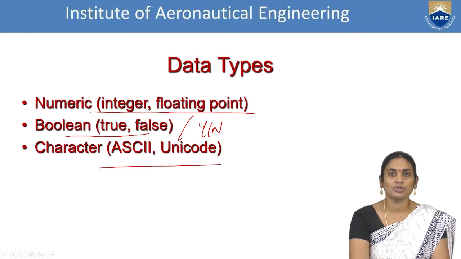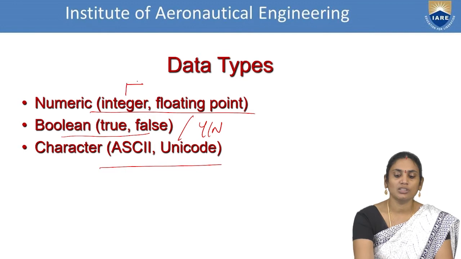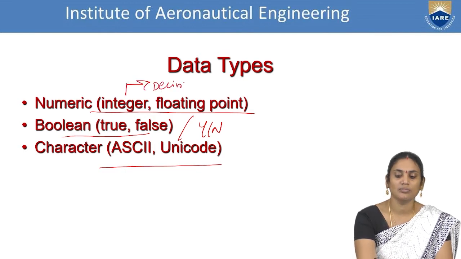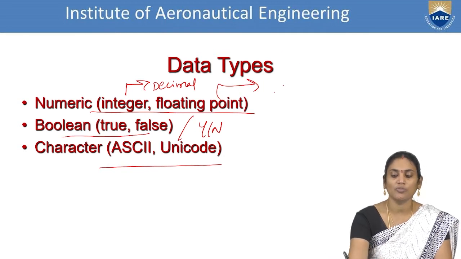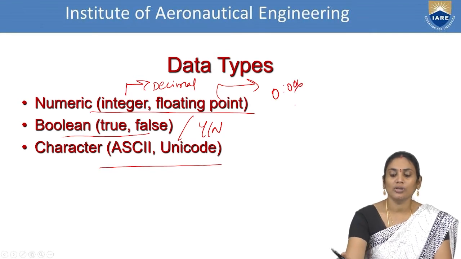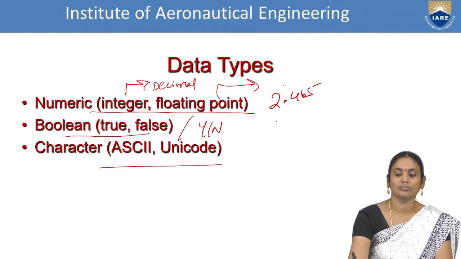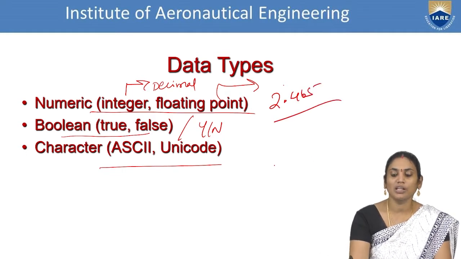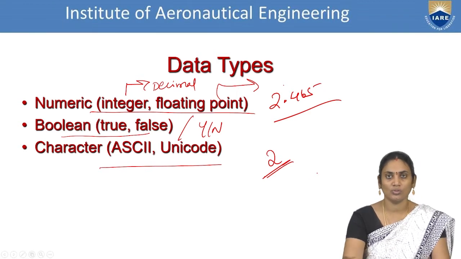Numeric value is composed of decimal representation as well as floating point representation. So integer format is represented as decimal. Next one is called floating point. Floating values are generally represented in the form of precisions like 0.006 or as we can write 2.465. The decimal value will be represented as only numeric values, either 2 or 4, only a single digit value will be represented.